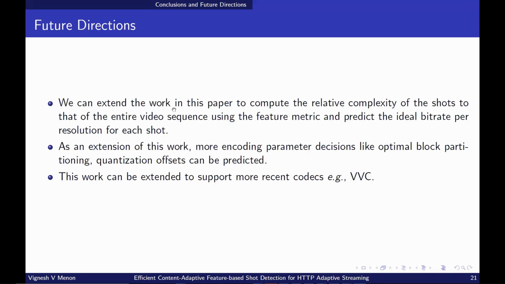In the future, this work can be extended to compute the relative complexity of the shots to that of the entire video sequence using the feature metric and predict the ideal bitrate per resolution for each shot. As an extension to this work, more encoding parameters like optimal CU partitioning and quantization offsets can be predicted. This work can be extended to support more recent codecs like VVC.